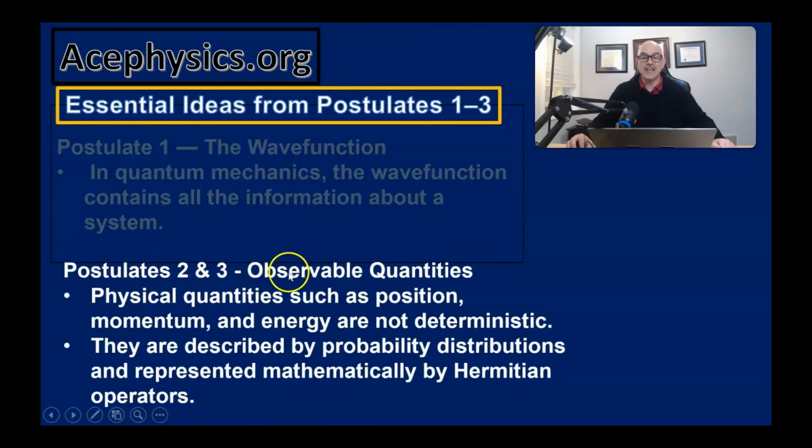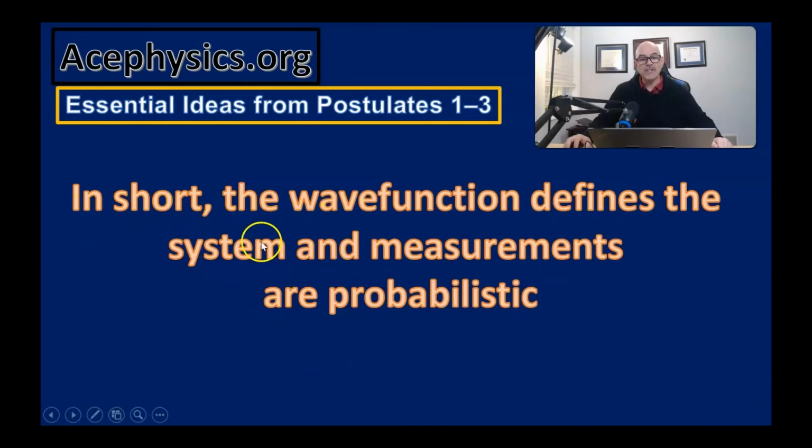Postulates 2 and 3 discuss observable quantities. Physical quantities such as position, momentum, and energy are not deterministic. They are described by probability distributions and represented mathematically by Hermitian operators. In classical physics, things have a definite value. A ball has a specific position and speed, but in quantum mechanics, those values are fuzzy and spread out over different possibilities. The math we use to describe this is something called Hermitian operators. In short, the wave function defines the system, and measurements are probabilistic.